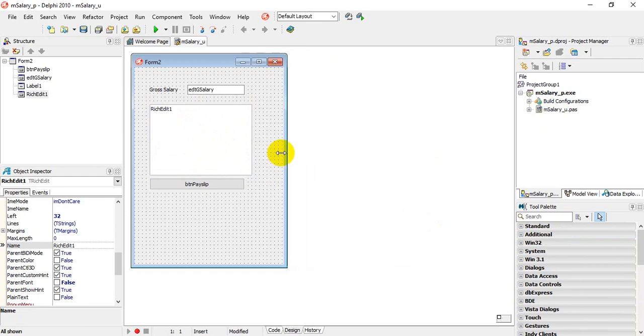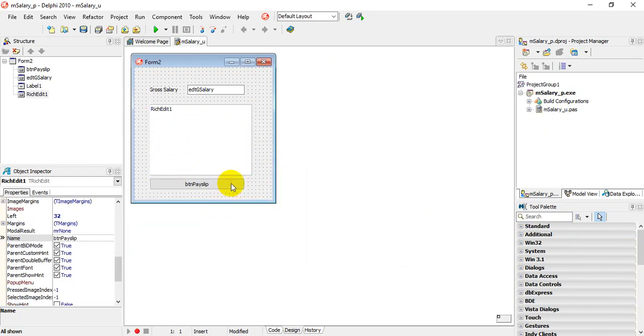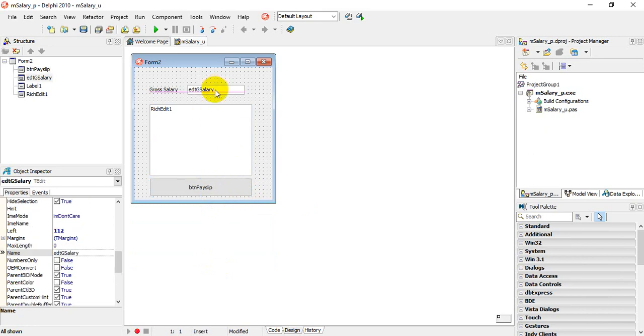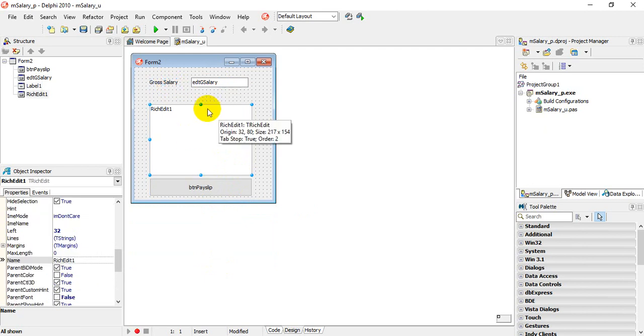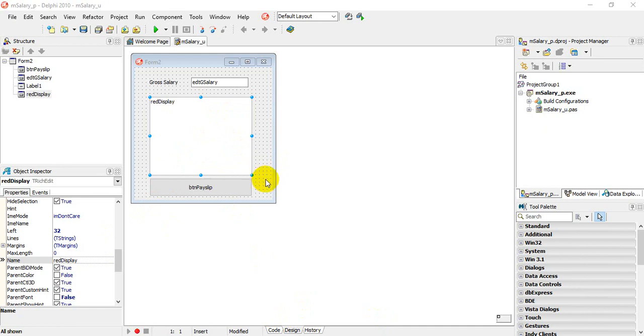and we can make the GUI a little smaller, and due to time we will, as I can say, make it look a little neater later, or pretty, as you would say. And this is what we have. The rich edit box, we're going to give it a prefix, its name, prefix red for rich edit box and display. That's where we're going to display all our information. Okay, we're ready to program.